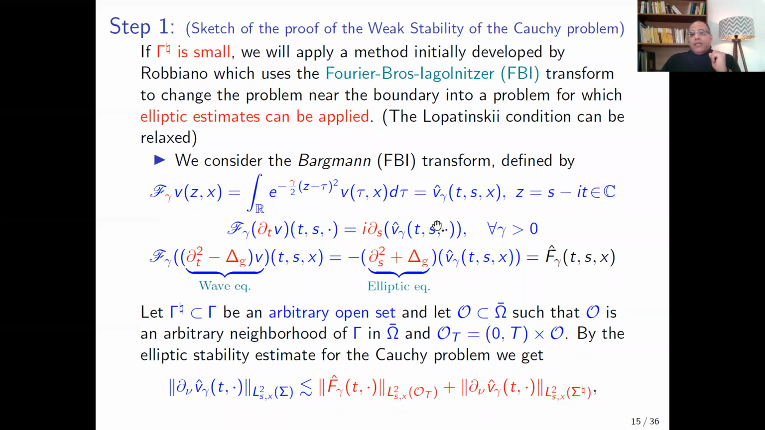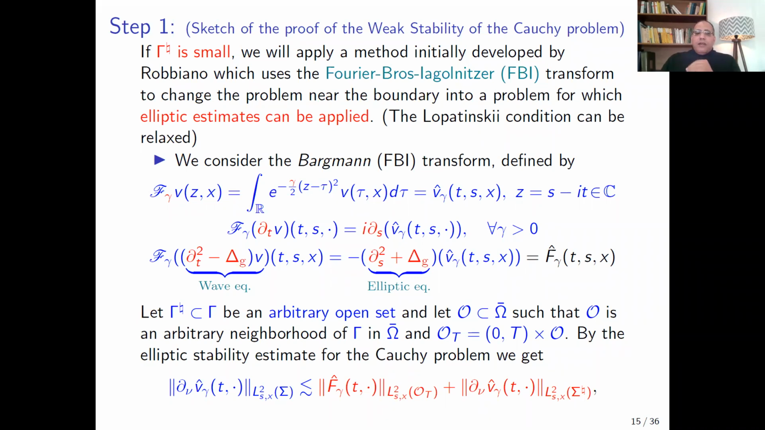Then we can immediately see that the FBI transform of the time derivative of the solution V equals I multiplied by the S derivative of the FBI transform of the solution V. Using this remark, we can see that the FBI transform of the wave operator can be transformed to an elliptic operator. Of course, here the variables are S and X, and here the variables are T and X. So the advantage of the FBI transform is that it transforms the wave operator to an elliptic operator.